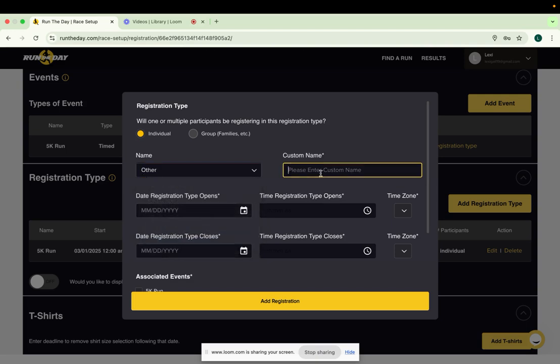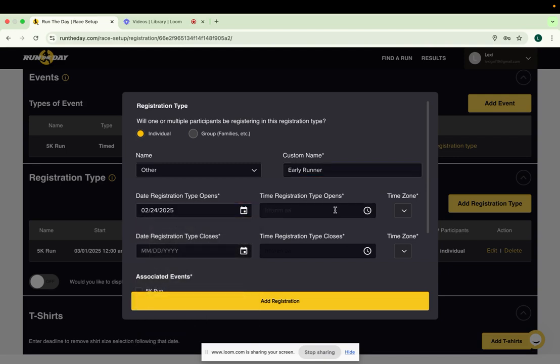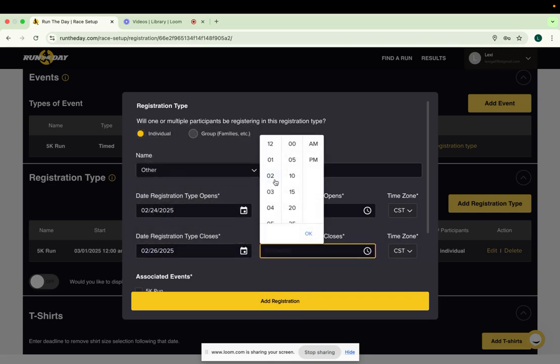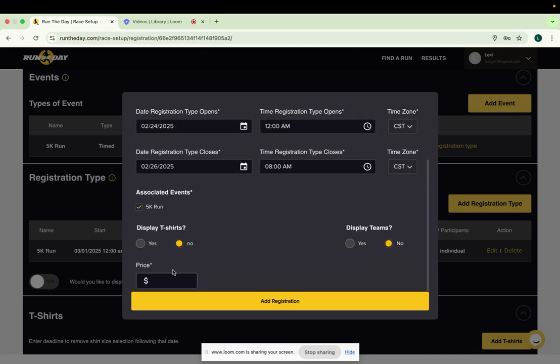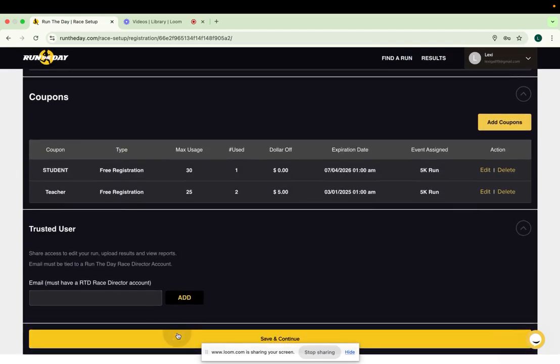And here you can name it Early Runner or Early Bird Registration, whichever it may be, and you can set the registration open date and close date and time. Usually we like to do an early bird special for about 3 weeks to a month before registration opens. And it is usually about $5 to $10 cheaper than regular registration. Then click Save and Continue.